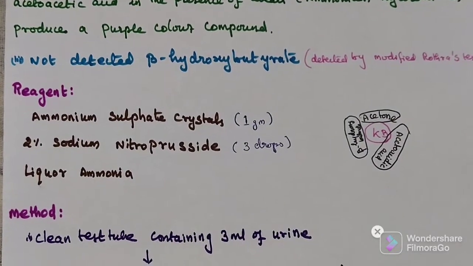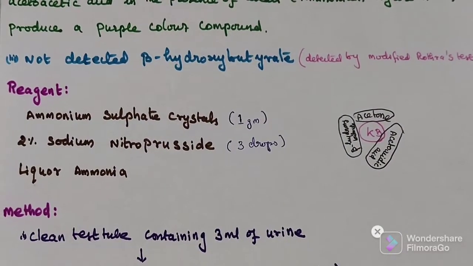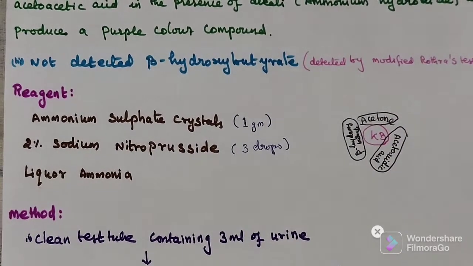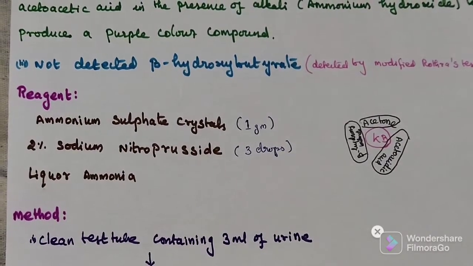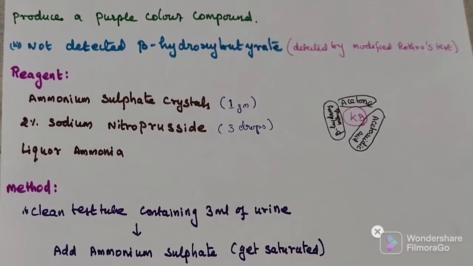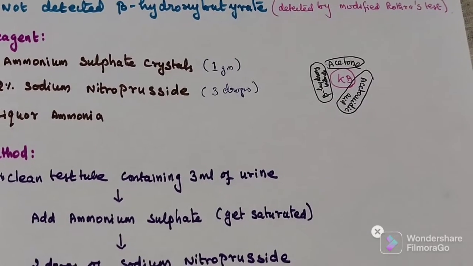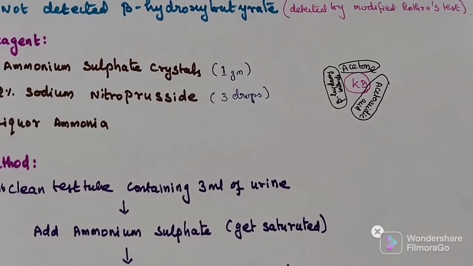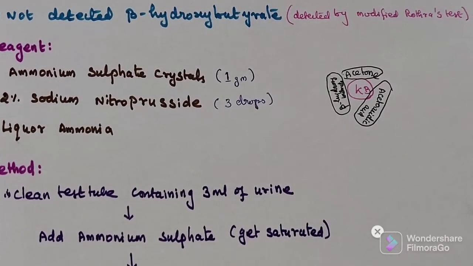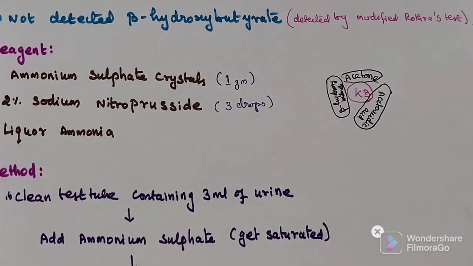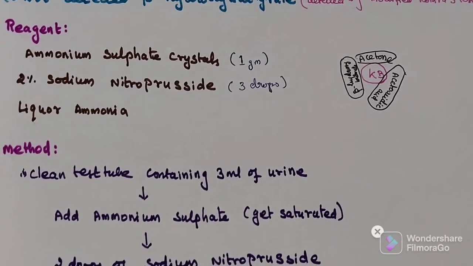We need 1 gram of ammonium sulfate crystals, 2% sodium nitroprusside, then liquor ammonia. For detection of ketone bodies, these are the things we need: ammonium sulfate crystals, 2% sodium nitroprusside and liquor ammonia.